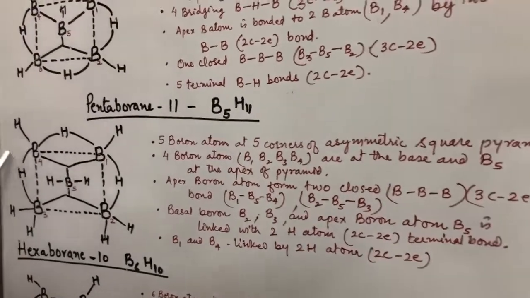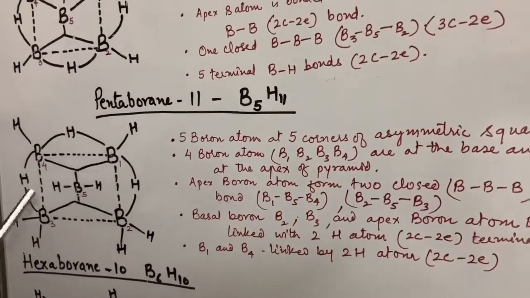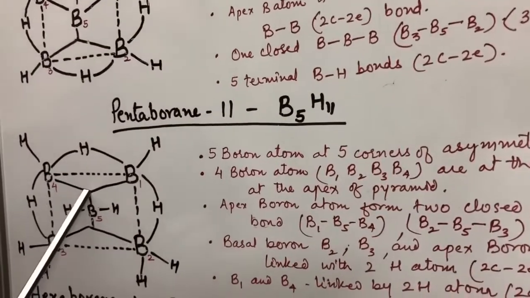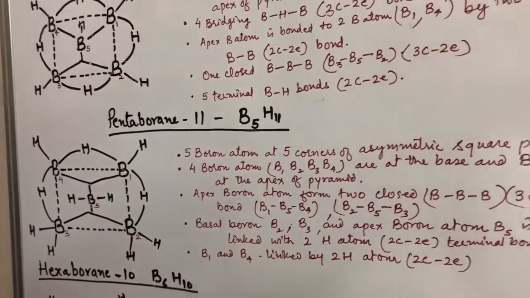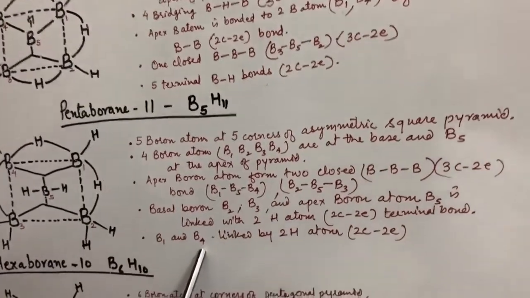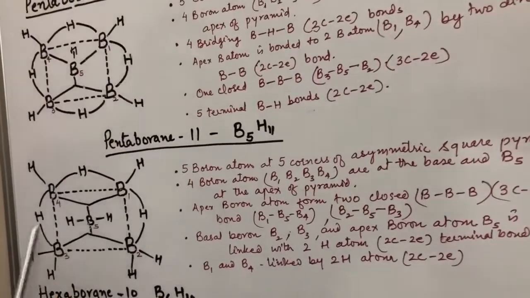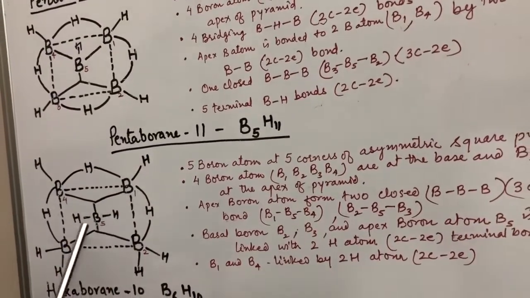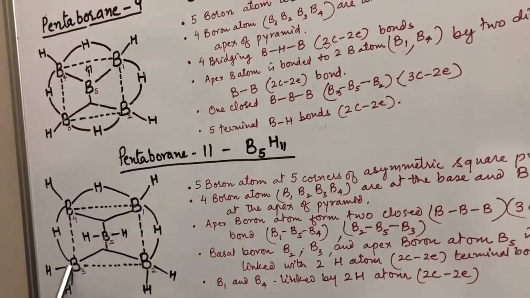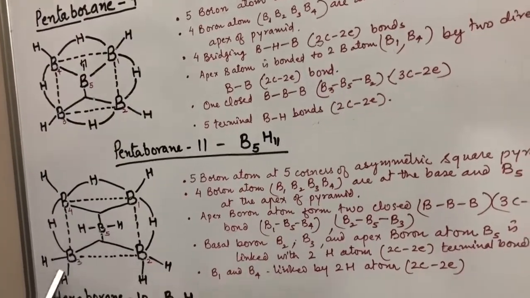In all these bonds, the sp3 hybrid orbital of this boron, sp3 hybrid orbital of this boron, and sp3 hybrid orbital of this boron overlap and they form a 3-centered 2-electron bond. Here B1 and B4 are linked by 2 hydrogen atoms. B1 and B4 are linked by 2 terminal hydrogens, while this atom and this atom and this atom are joined by 2 terminal hydrogens in them.